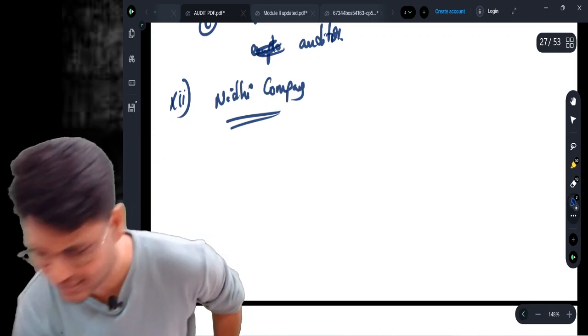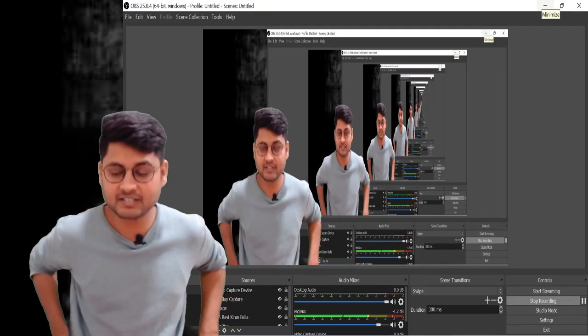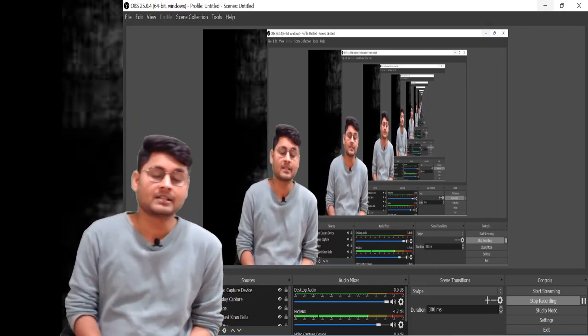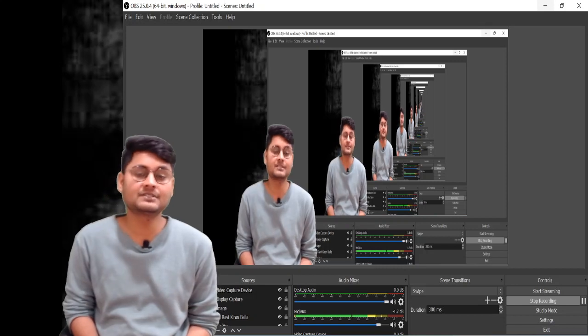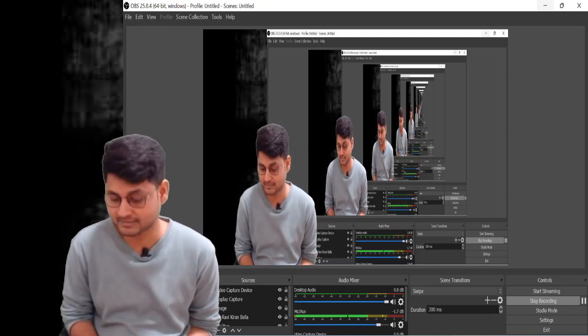What is a Nidhi company and all? I am not going to explain that now, it is not significant here. A Nidhi company is a small finance company which accepts deposits from members and gives loans to its members. It charges interest also on that.